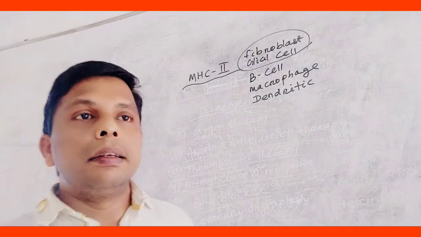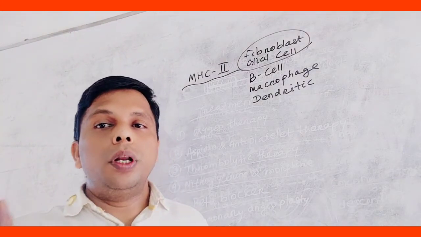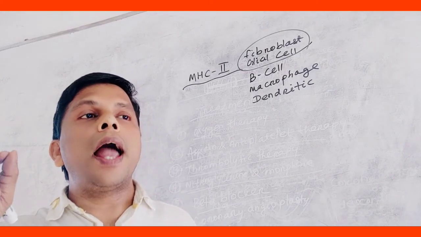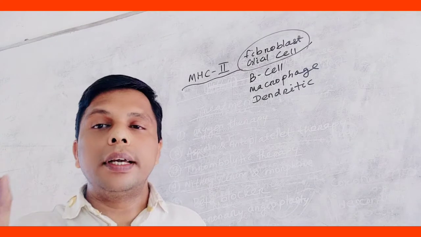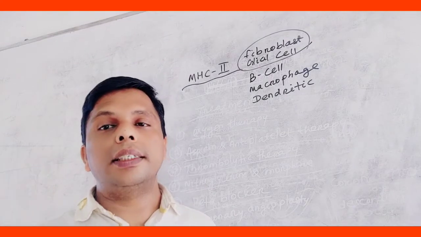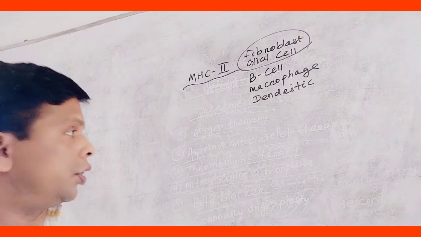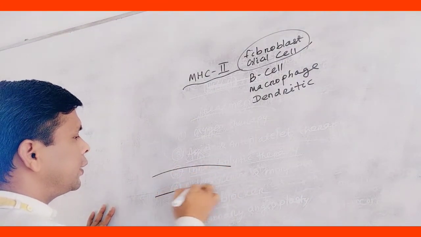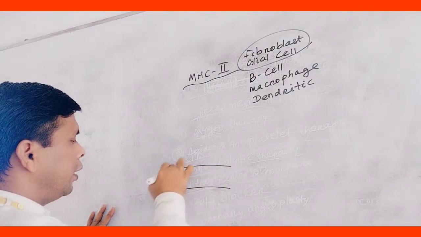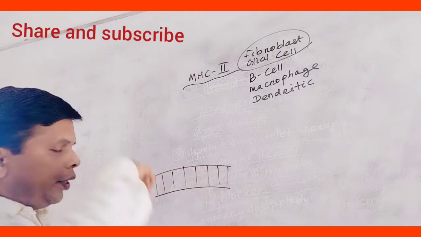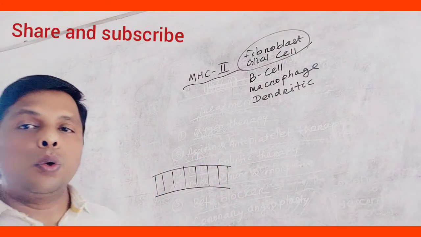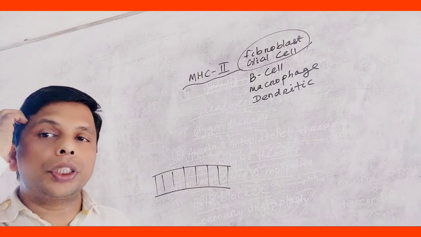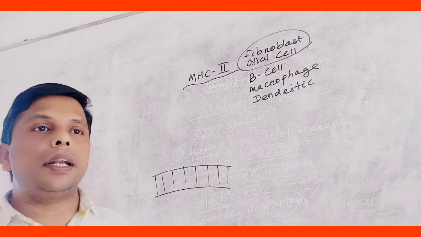Okay, MHC2, like MHC1, consists of two glycoproteins which are approximately similar in size. Let's draw its diagram. Suppose this is the cell membrane. There are two different glycoproteins, alpha and beta.